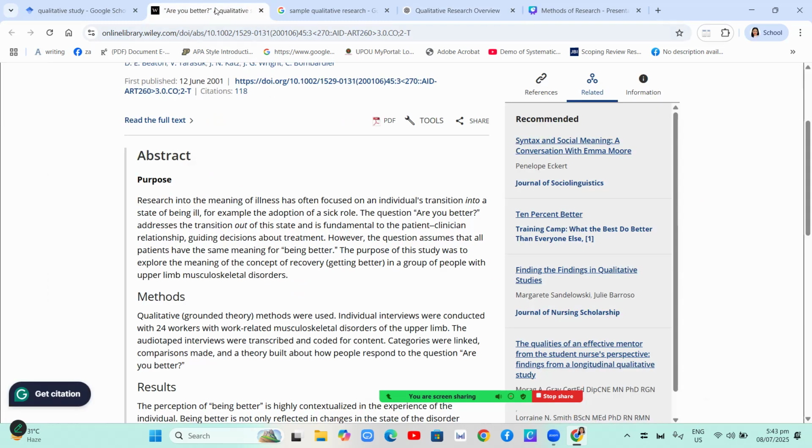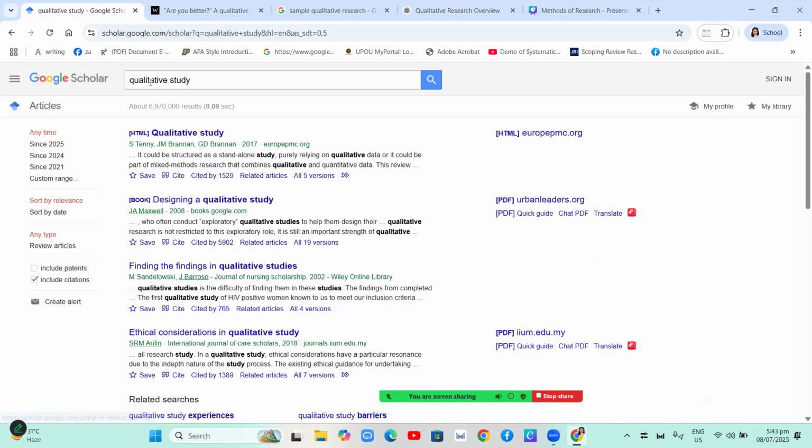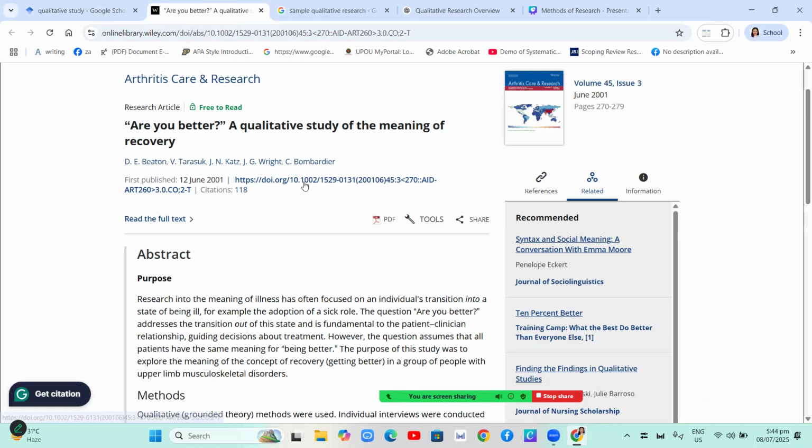So let's look at this sample study titled Are You Better? A Qualitative Study of the Meaning of Recovery. I got this from Google Scholar. Okay, so let's look at it.